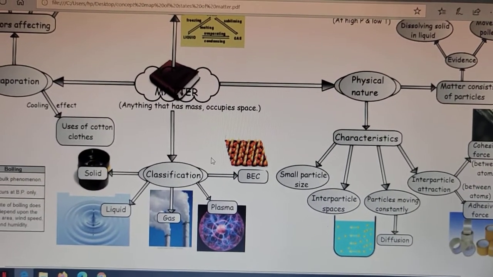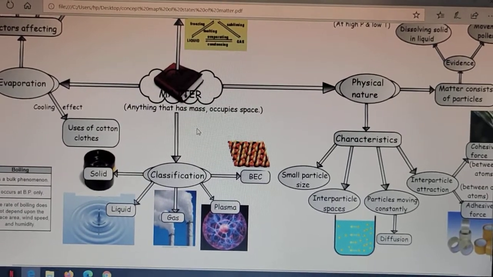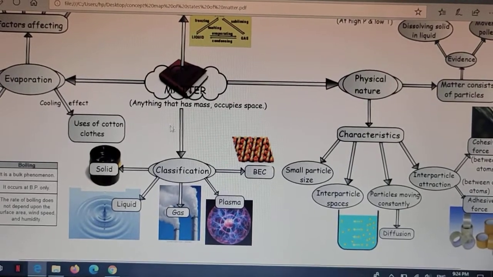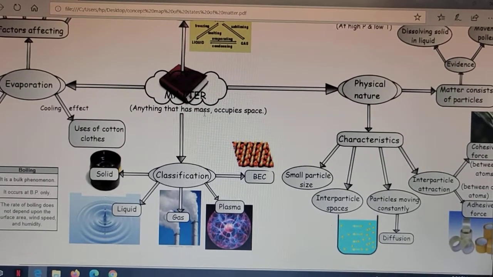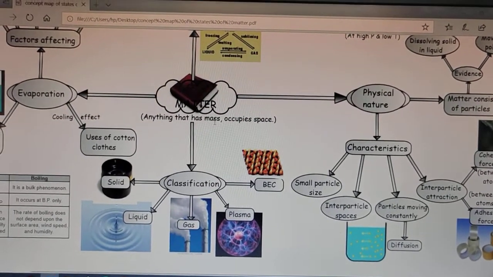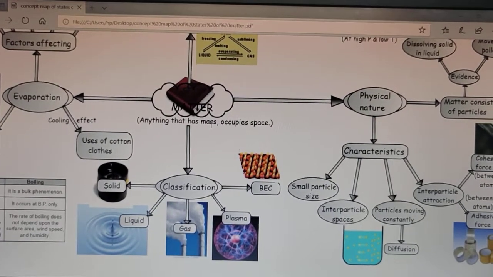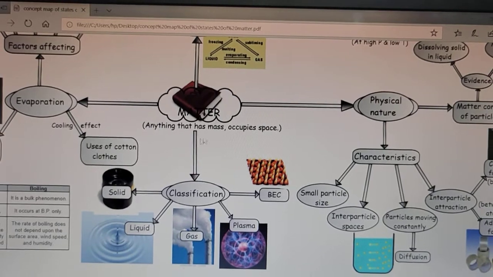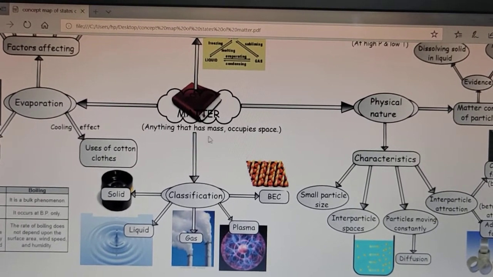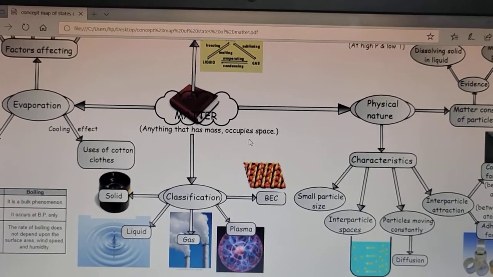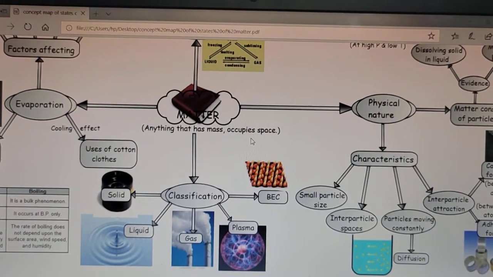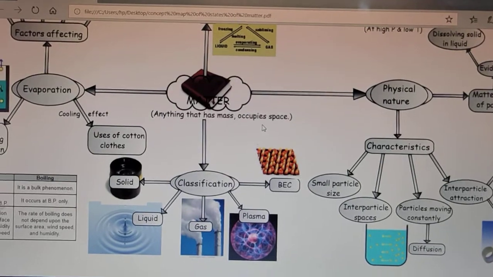Students, today in this video we are going to revise our chapter Matter in Our Surroundings. Actually, I have tried to compile both of the chapters, that is chapter 1 and chapter 2, in this video. So let us start. Firstly, what is matter? Matter is anything that has mass and occupies space. Anything around us which has mass and occupies space is known as matter.